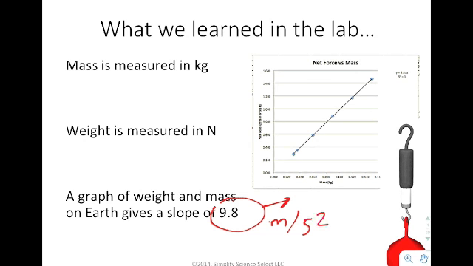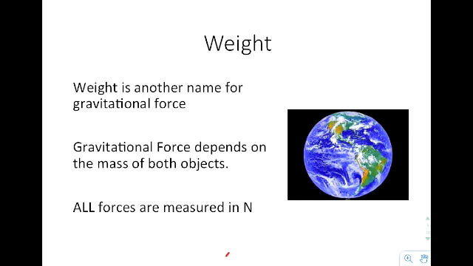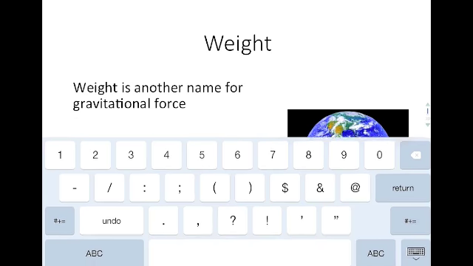So that right there was some useful information because we saw that mass and weight are always related by that same value. So just as a brief review, we know that mass is a measurement of inertia or resistance to change in motion. Remember, it's the amount of stuff that an object has. It's measured in kilograms, and it's measured using either an electronic or a triple beam balance. We know that weight is a gravitational force. It's not mass. Mass and weight are not the same fundamental quantity. The gravitational force depends on the mass of both objects. Since everything that we tend to look at tends to be measured on Earth, that's usually a constant. So a lot of times we think that mass and weight are the same, but they're not. We also know that all forces are measured in newtons.